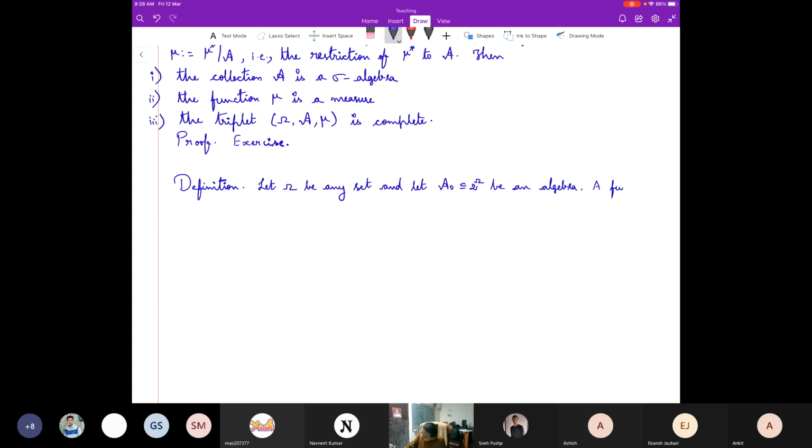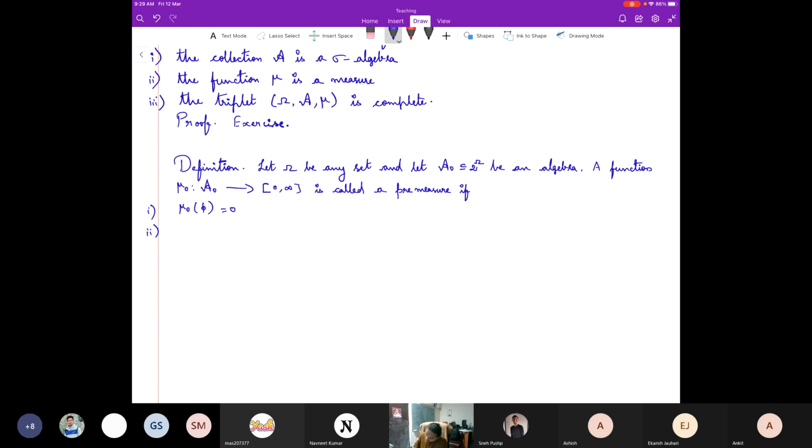A function mu naught from a naught to 0 comma infinity is called a pre-measure if mu naught of empty set is 0,